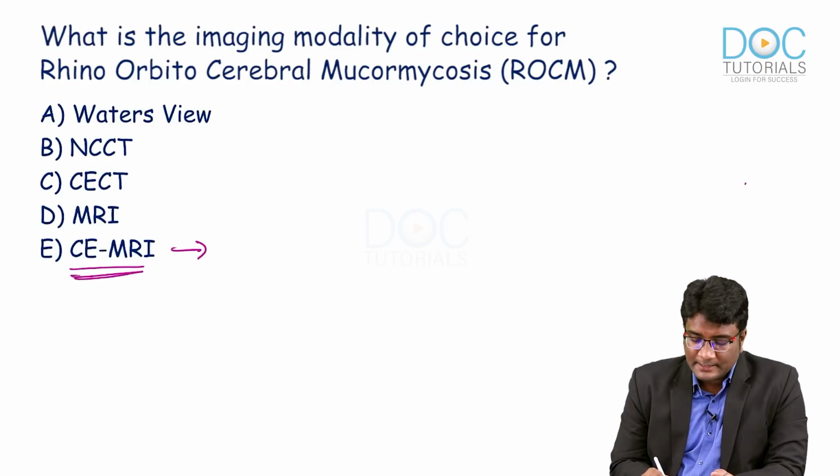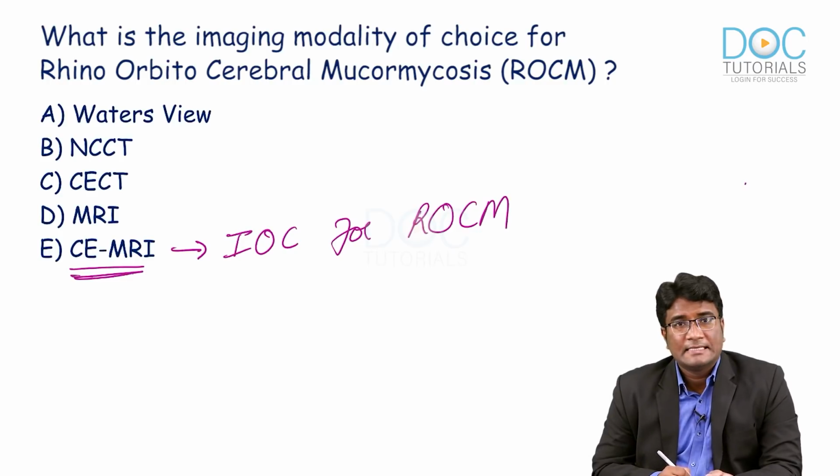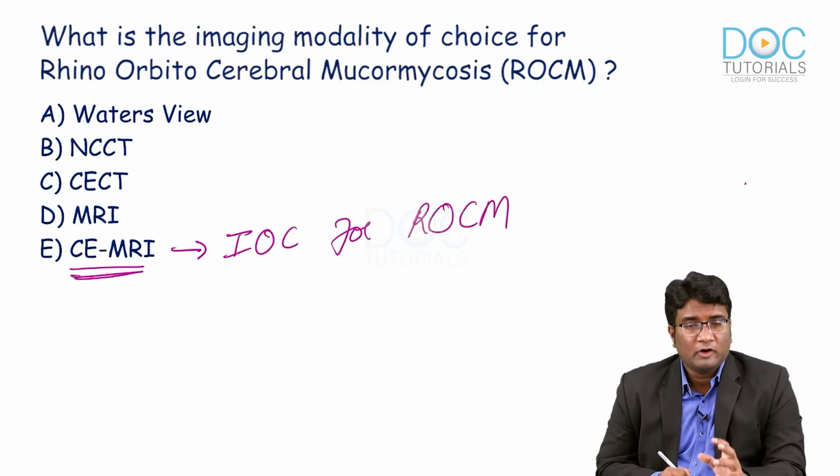This will help you look at cavernous sinus involvement, will look at the invasion into the internal carotid artery better, will look at the involvement of the meninges and the brain parenchyma. It will also tell you the anatomical extent of the disease so that you can plan your surgical debridement better.